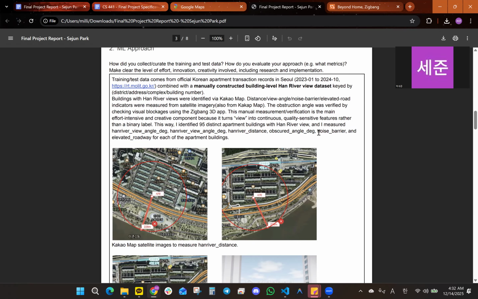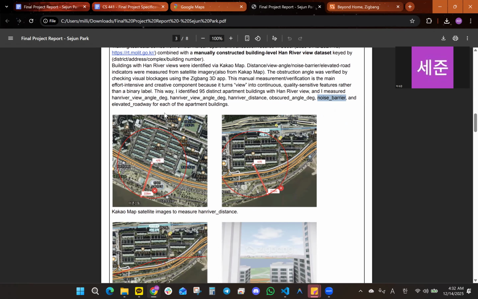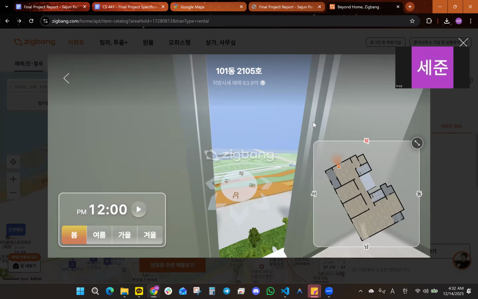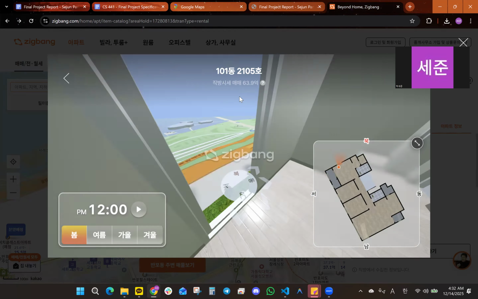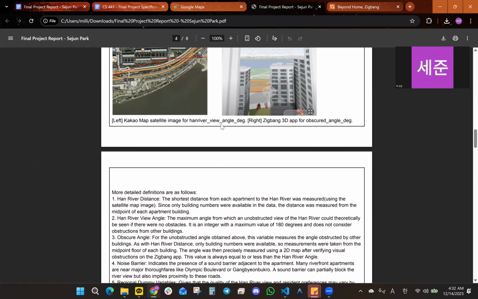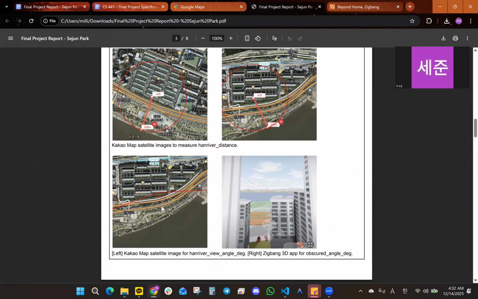Han River obscure angle, the existence of noise barrier, and elevated roadway. And I measured this using the satellite image, as you can see in these examples. And also I used the three-dimensional rendering of apartment to measure the angle of Han River view. So I added 90 different apartment buildings for the Han River view dataset.